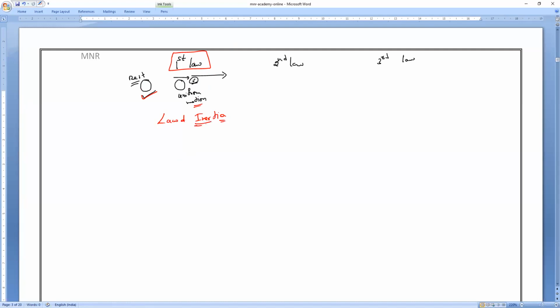So what do you mean by inertia? For example, this body wants to be in a state of rest. It doesn't want to move. Unless you apply a greater force than its mass, it has some resistance. It doesn't want to change. That resistance is what we call inertia. That inertia depends on the mass of the body.